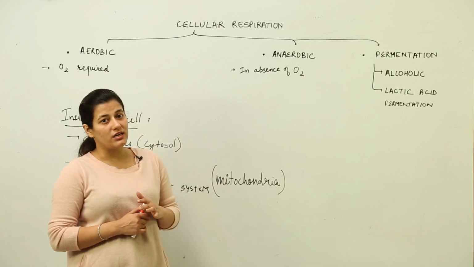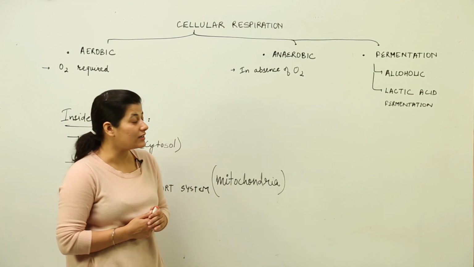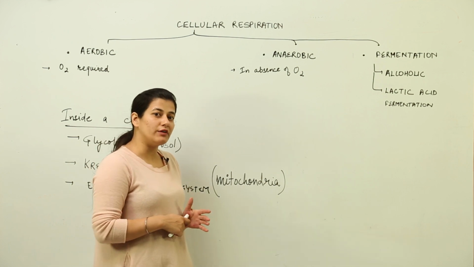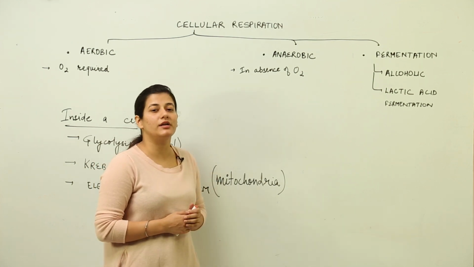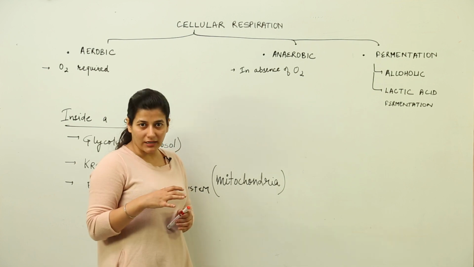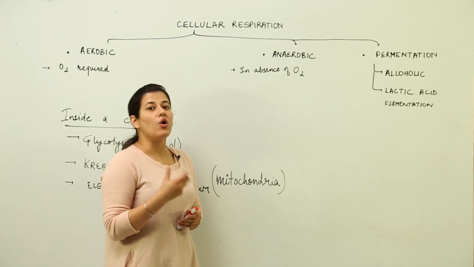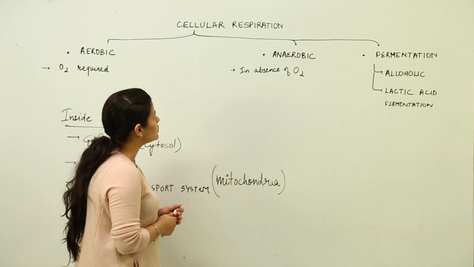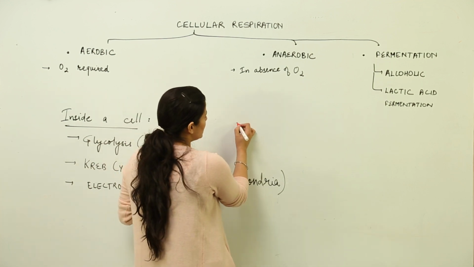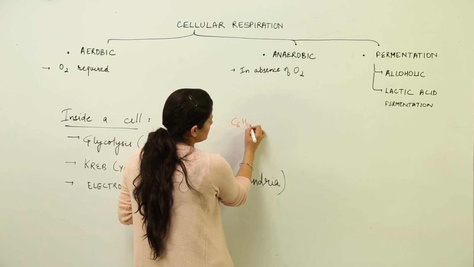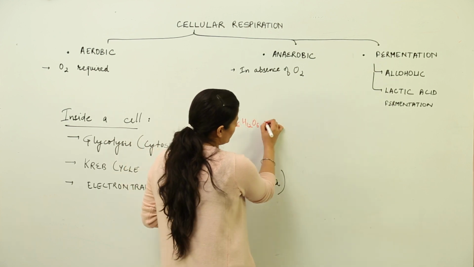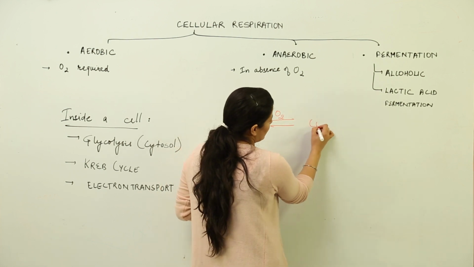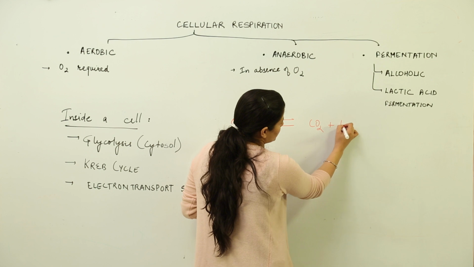constituents. So supposing you have eaten carbohydrates, that is glucose. Respiration would involve breaking down that glucose back into carbon dioxide and water, and during the breakdown of chemical bonds all the energy would be utilized. So you must know the basic equation of cellular respiration: glucose is broken down in the presence of oxygen into carbon dioxide and water.